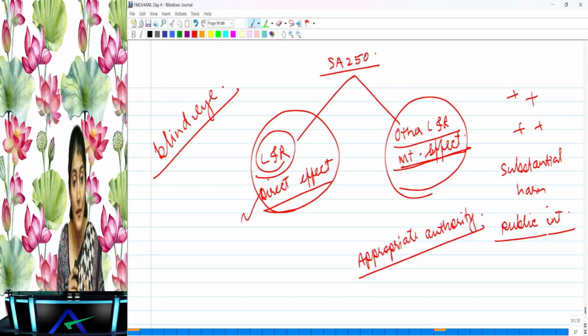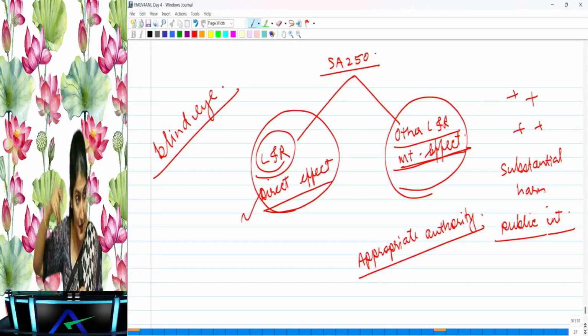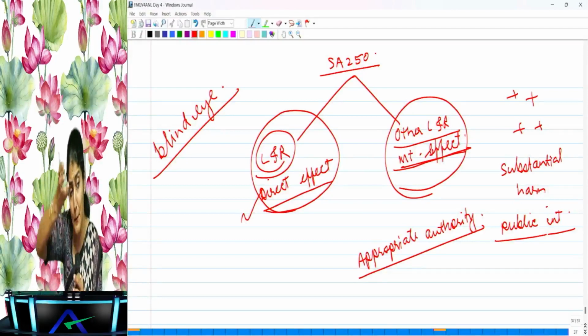But what will happen if I come to know they are doing terrorist financing, and if I first tell it to the management and TCWG, they will reverse their plan. So what does it say? In an extreme scenario, you can directly report to the regulator. Right? So here you have a facility given. In an extreme scenario, the auditor or employee, instead of reporting to the audit committee or the TCWG, to the management of the company, can directly report it to the regulator.